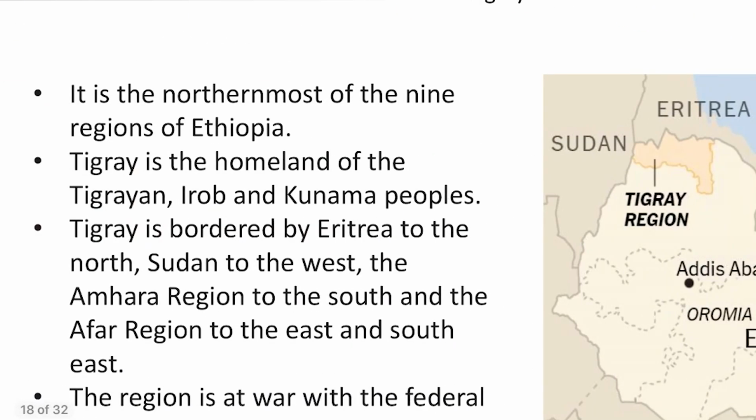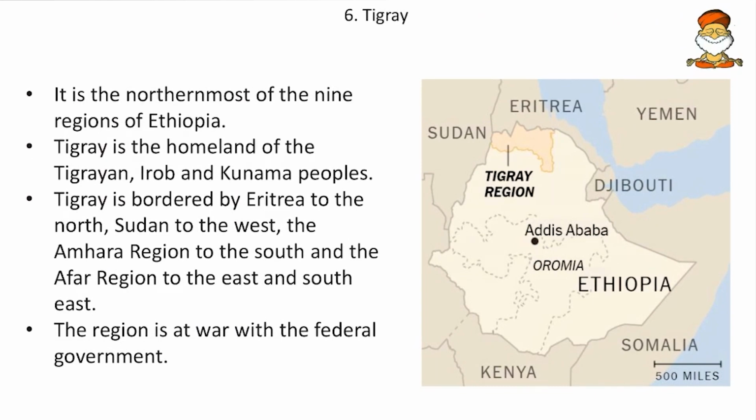And then come to next, the Tigray. It is the northernmost part of the 9 regions of Ethiopia. So here Tigray we have also recognized in the last slide. Then Tigray is the homeland of the Tigrayan, Irob, then Kunama peoples. And Tigray is bordered by Eritrea to the north and Sudan to the west, and Amhara region to the south, and Afar region to the east and southeast.